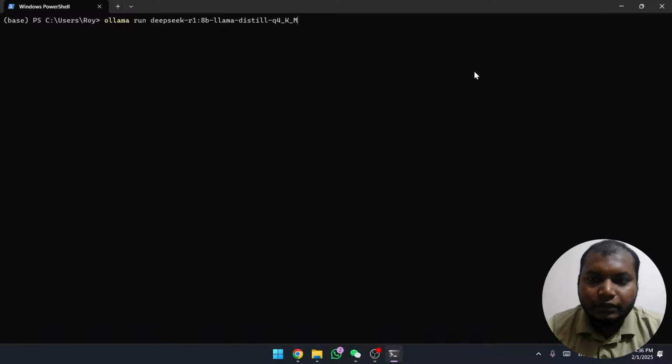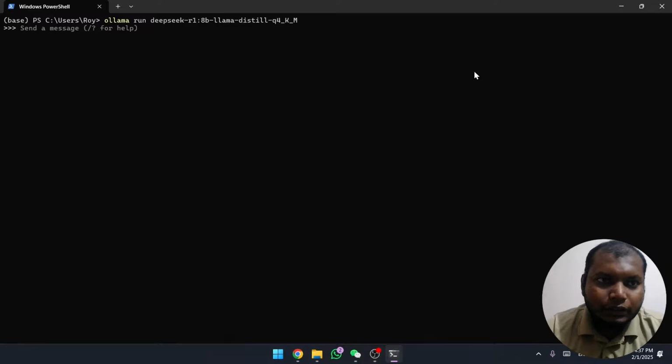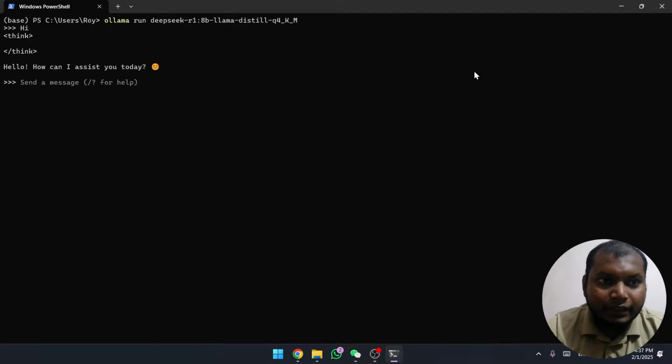Now that our model has been downloaded, we can run the model just by running this command. Okay, because we have downloaded this model, it's DeepSeek R1 colon the variant of the model. Once we press enter, it will load our model into our system memory and then we will see a prompt in our terminal where we can write our messages just like this. Send a message. I can just say hi and it will think of something and then give us an answer.